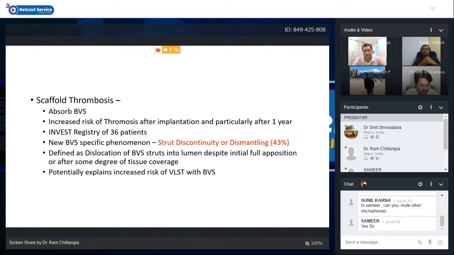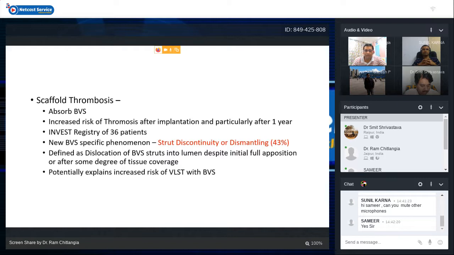They tried to investigate why this happened, and there was a registry of around 36 patients, and they could detect a new BVS-specific phenomenon, which is called strut discontinuity or dismantling, which was seen in 43% of the patients. Basically, with the dissolution of the stent struts, the struts will get discontinuous or dismantled,